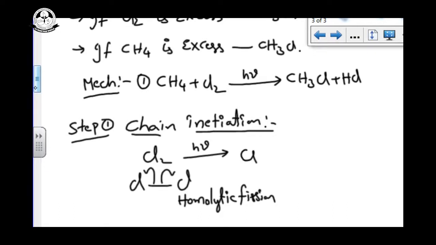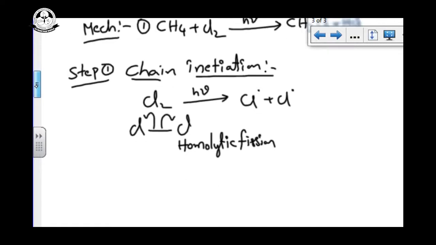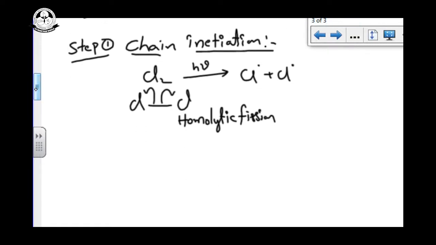It forms Cl dot plus Cl dot, free radicals. In the chain initiation step, chlorine undergoes homolytic fission and forms free radicals first. This is bond breaking, so it is an endothermic reaction. Step number one, chain initiation, is endothermic.